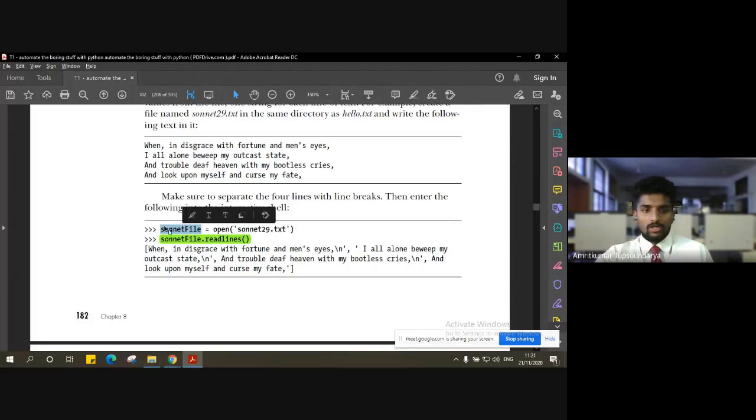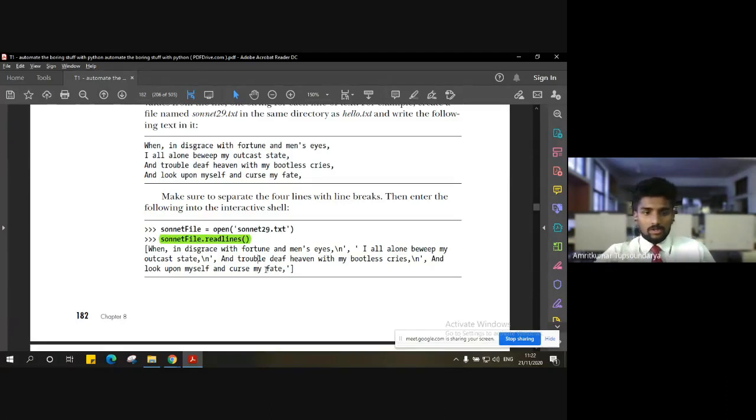Now we can make use of this variable sonnet file to do multiple operations with respect to the sonnet29.txt file. So let us use that variable sonnet file to read the content inside this. When I say sonnet file dot read lines, it is simply going to give me a list which will have the content of the file.